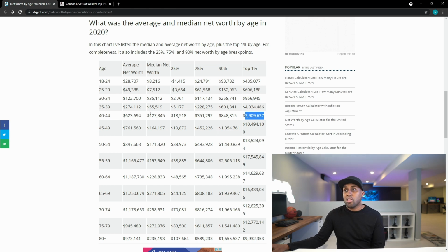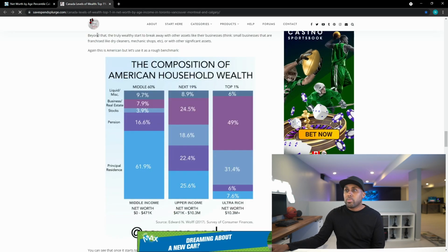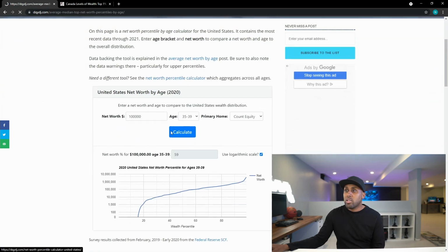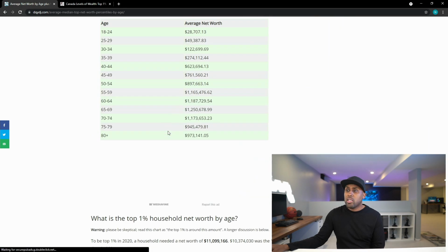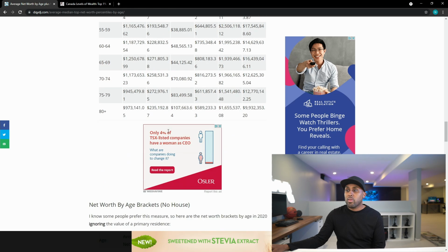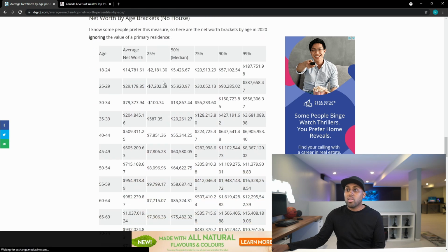But the interesting thing is when you look at, I think I had it here, I saw it, you look at without housing, what is the median net worth without housing, right? So without housing, from 18 to 24, it's 2,000. And then it goes to, no, sorry, it's 5,000, 5,400.